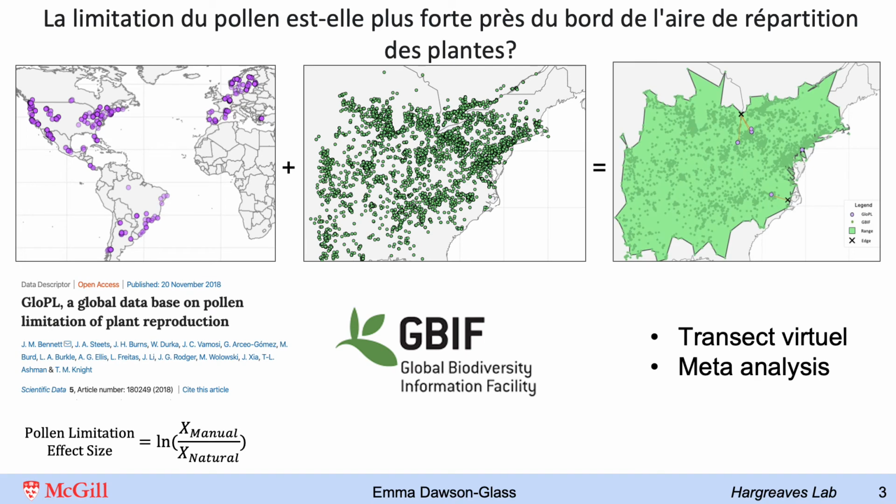So for our study, we essentially set up virtual transect experiments where we looked at different studies from throughout a plant's range to ask the question, is pollen limitation stronger at plant range edges? To get information on pollen limitation, we used a subset of data from a global pollen limitation database, which gave us an effect size for each pollen limitation study. And then we combined this with ranges generated from cleaned and thinned GBIF occurrence data.